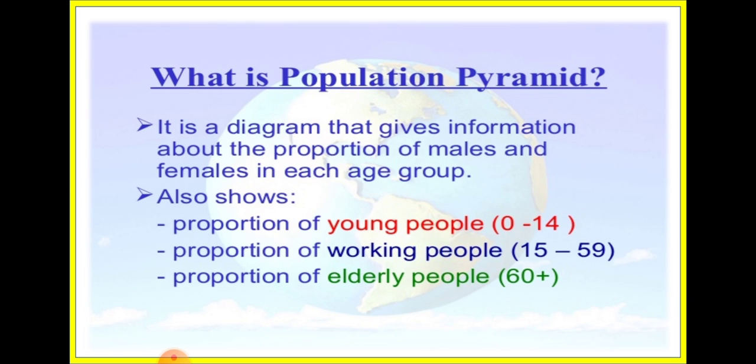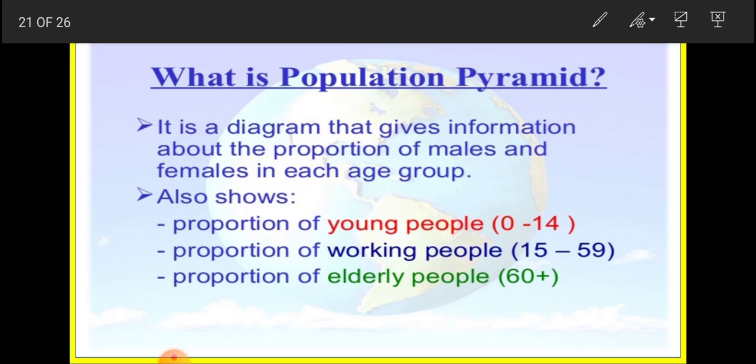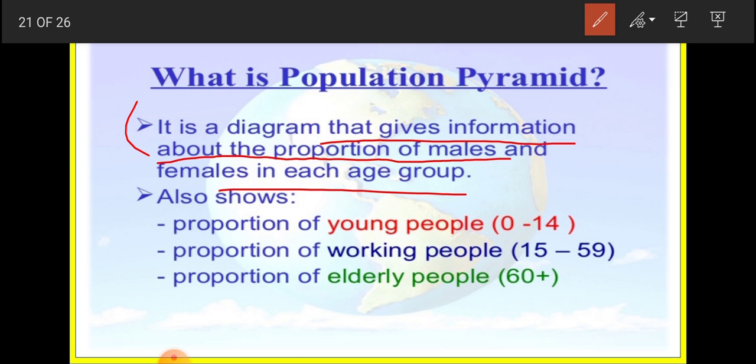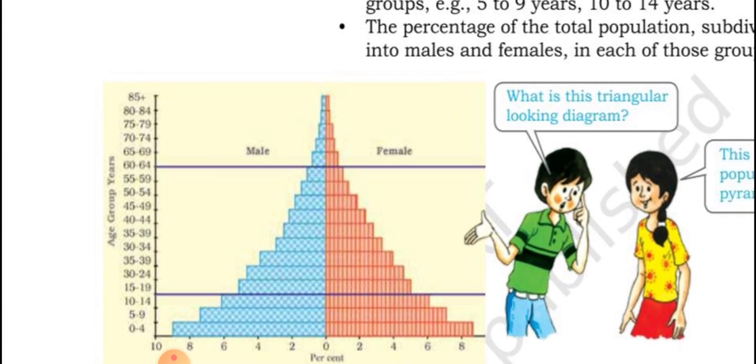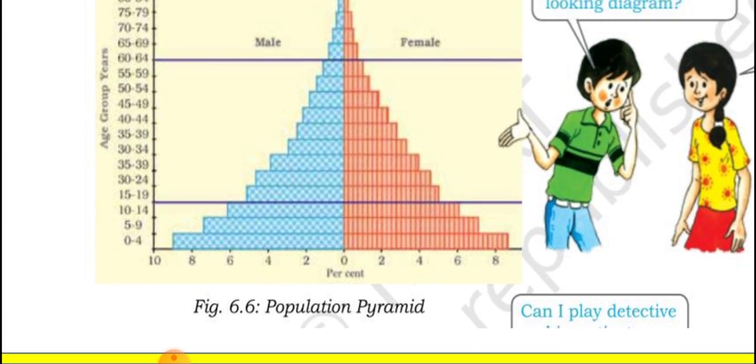Let us learn about this. What is a population pyramid? It is a diagram that gives information about the proportion of males and females in each age group. Different age groups are divided in this, and the diagram tells us how many males and females are in different age groups. It also shows the proportion of young people, working people and elderly people. As I have explained, the age structure or age composition is divided into 3 groups. Now here you can see this is the age-sex pyramid. Here you can see, wait.